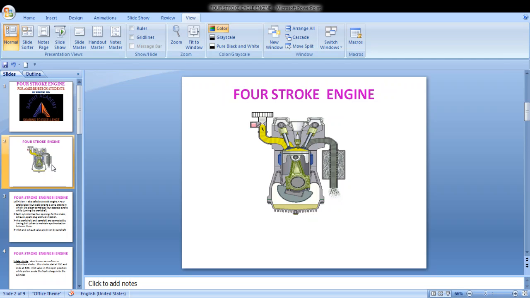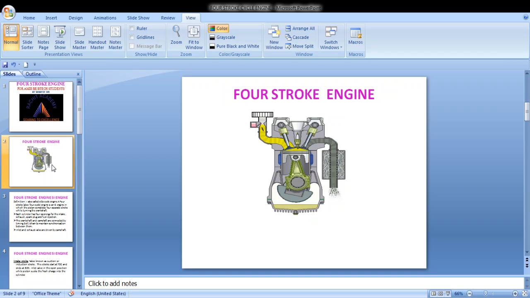Next is compression, this is now suction. You will not come to know because of this heavy flywheel. It absorbs energy during your power stroke. This reduces the torque and speed fluctuation, absorbs vibration from the crankshaft, and also supports your clutch mechanism as well.